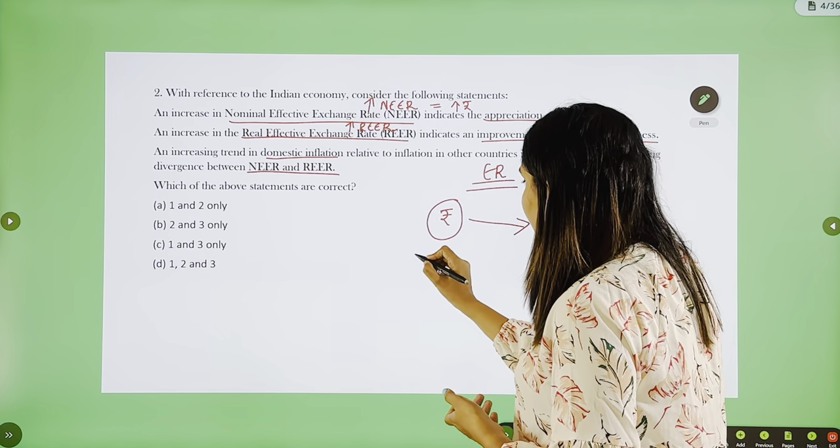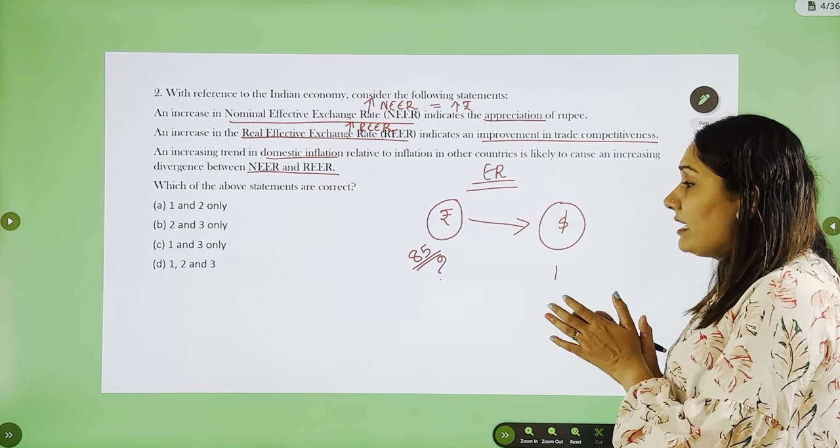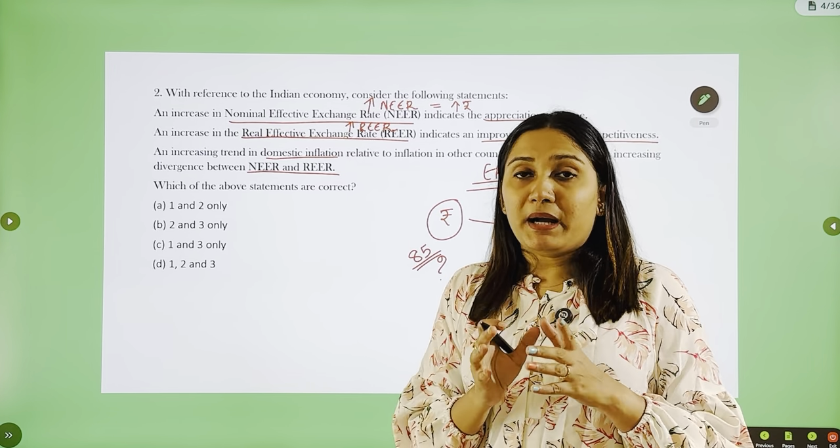Let's say for example 85 rupee. 85 is to 1. If we say that the exchange rate is 85, it means that we need 85 rupees to buy $1.